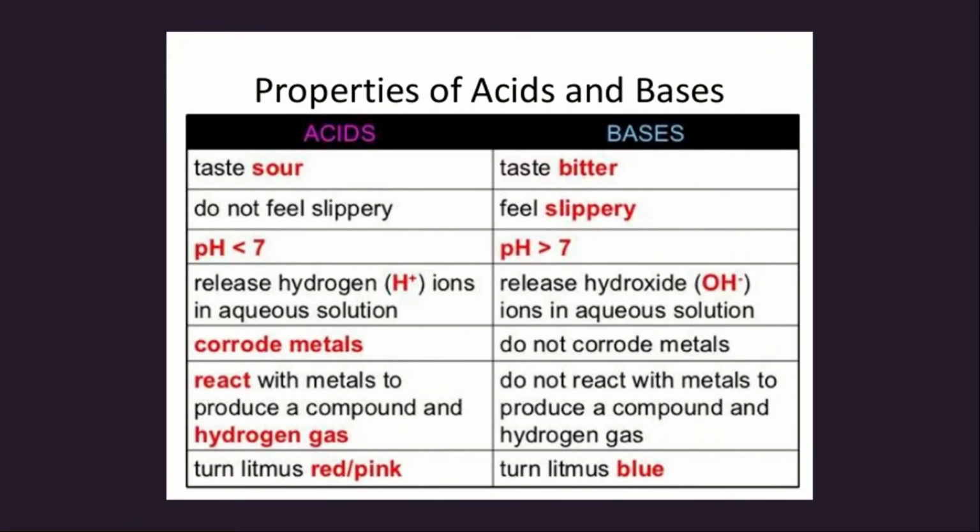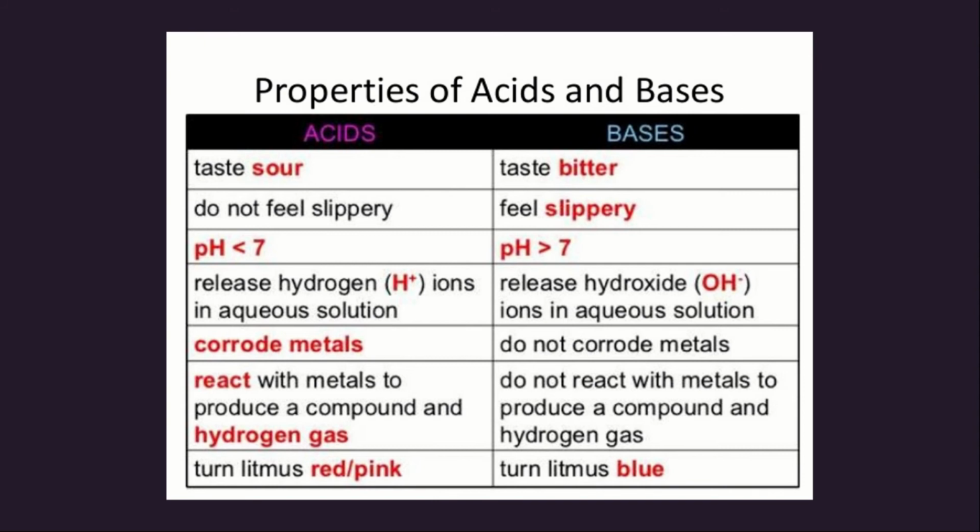So let us move on to the properties of acids and bases, which is very, very important. The difference between the properties of acids and bases. Acids taste sour, whereas bases taste bitter. Acids do not feel slippery. Slippery means soapy. Acids do not feel soapy, whereas bases are soapy, that is very slippery. Acids have pH less than 7, whereas bases have pH more than 7.